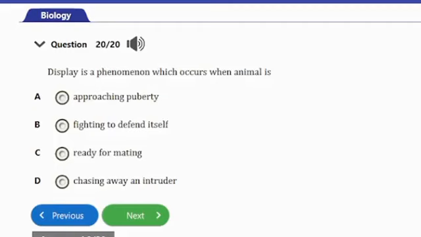Question number 20. It says, display is a phenomenon which occurs when an animal is A. approaching puberty, B. fighting to defend itself, C. ready for mating, D. chasing away an intruder. So guys, the answer to this question is option C, and that's ready for mating.